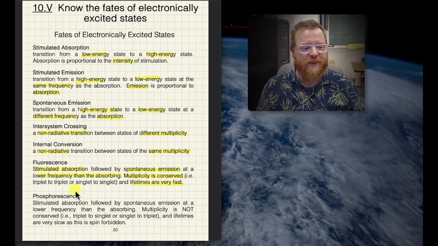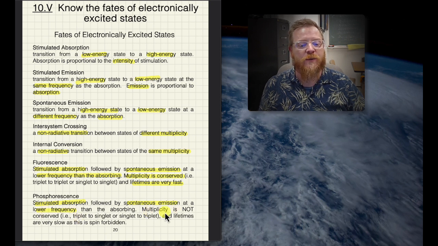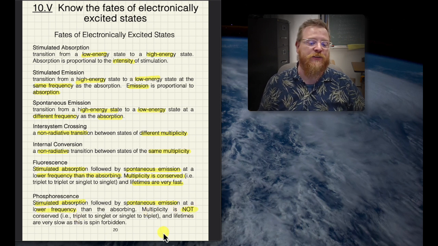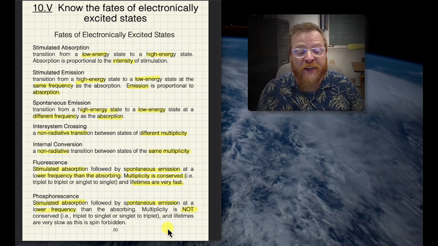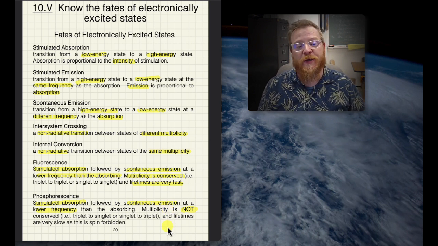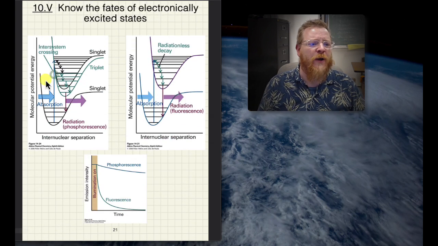In phosphorescence, this is very similar to fluorescence, stimulated absorption followed by spontaneous emission at a lower frequency. However, multiplicity is not conserved, and thus the lifetime of this process is very slow due to it being spin forbidden. So let's look at some of these things on a diagram here.